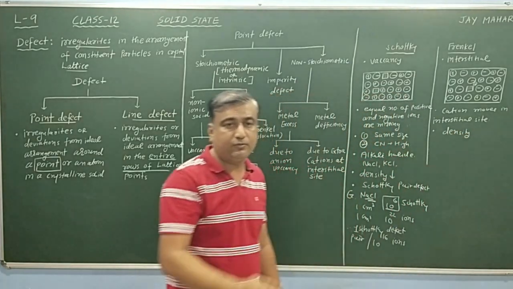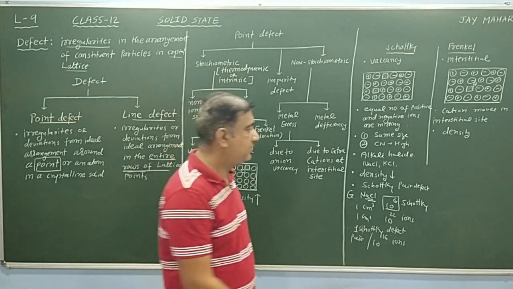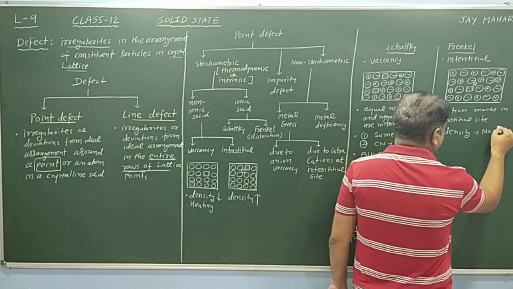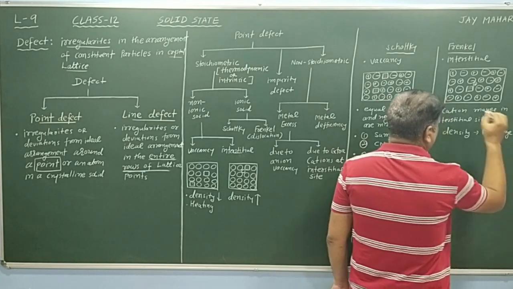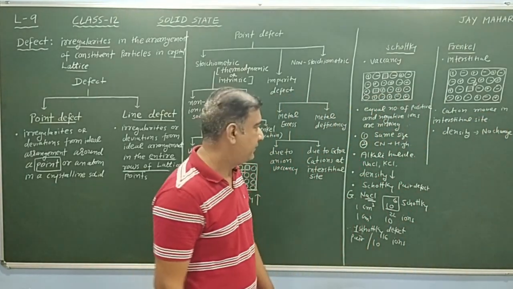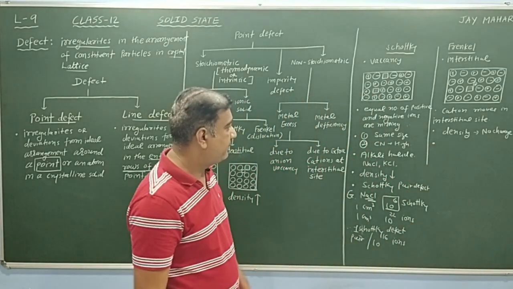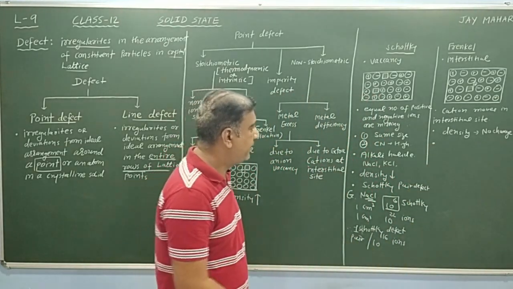Only the cation moves to an interstitial site, so mass remains the same. So density remains the same. That means no change in density.